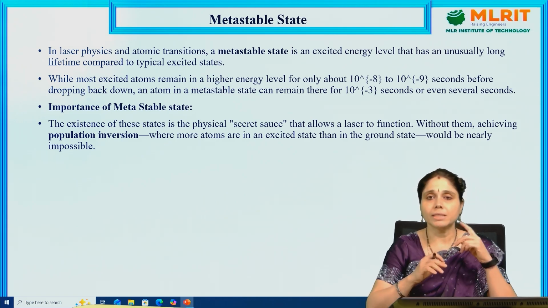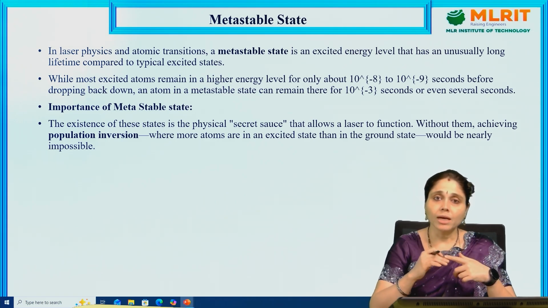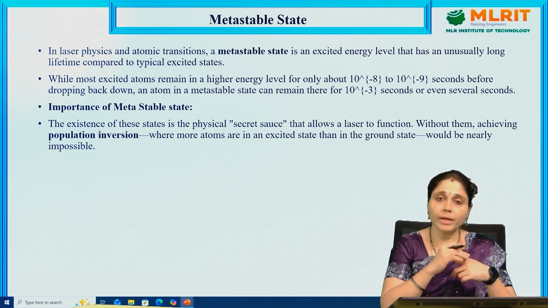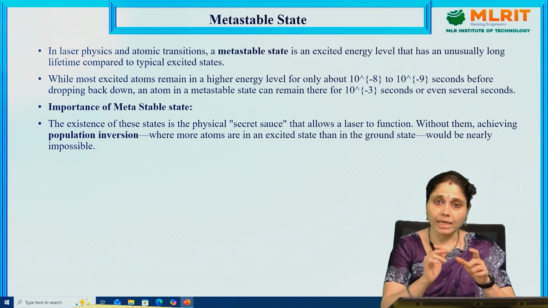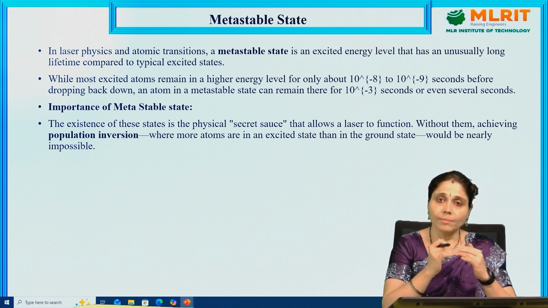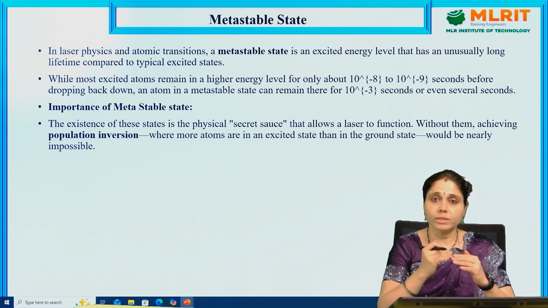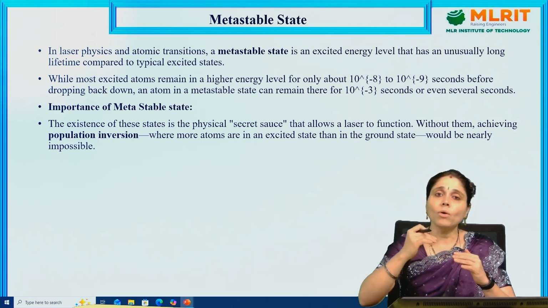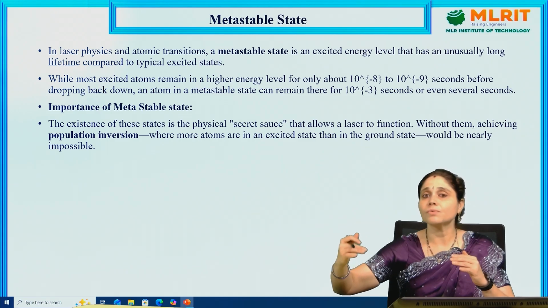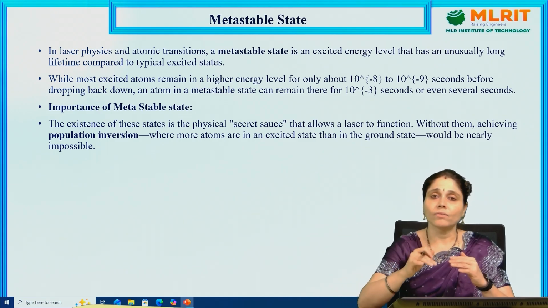So, the metastable state is the state where the atom stays for a time period of 10 to the power of minus 3 seconds. The general lifetime of an atom in the excited state is 10 to the power of minus 8 seconds, whereas the lifetime of atoms in the metastable state is 10 to the power of minus 3 seconds. So, with this increase in lifetime, the number of atoms in the excited state becomes more than the number of atoms in the ground state. Thereby, we can get more transitions, more photons will come out, and we can have the laser light.